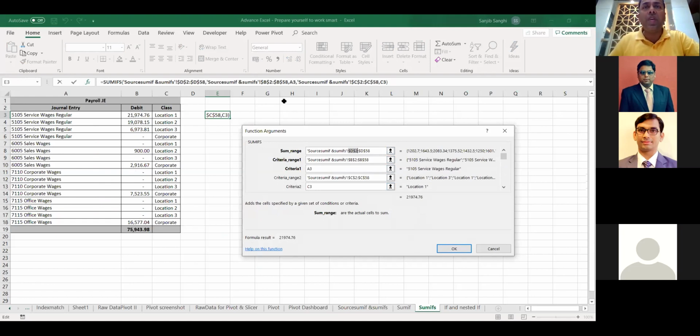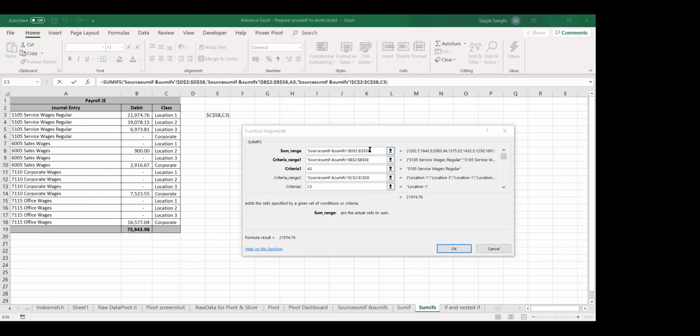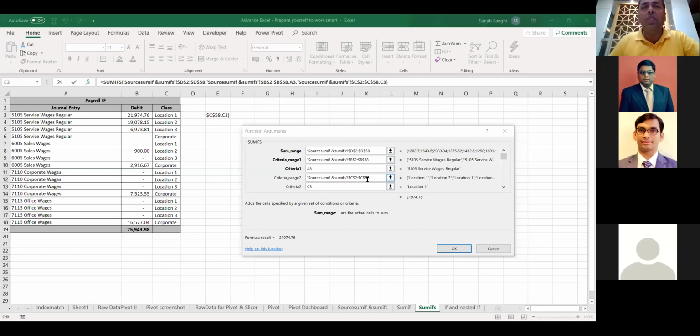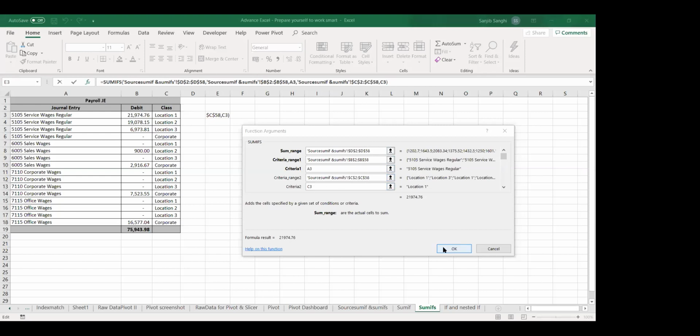Good. Let me see if I, yes, exactly. Thank you all so much. I have a lot of Excel Pro to help me also. So this is how I also learned from all of you. So we have the now fixed D2, we have fixed B2, and we have fixed C2. All of these are fixed. My criteria is fixed. I hit OK.